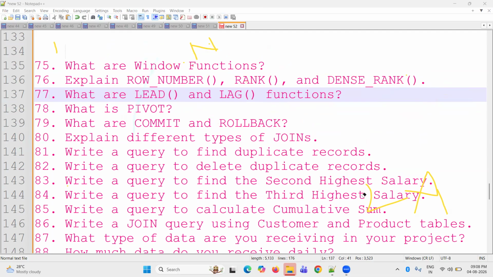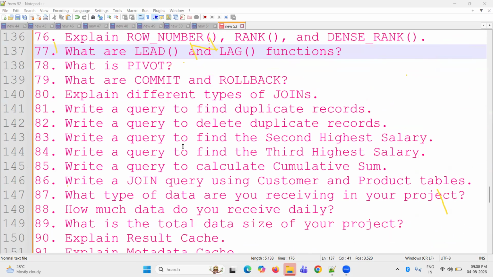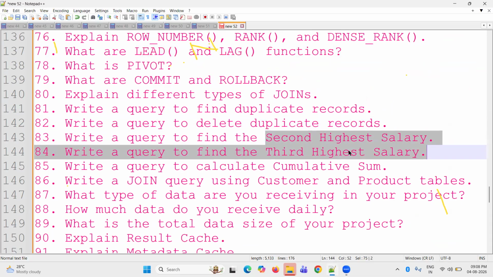So see these questions. Next, joins, and delete using row number. First we need to find duplicates, and then delete using row number. I saw this as a common question as well.